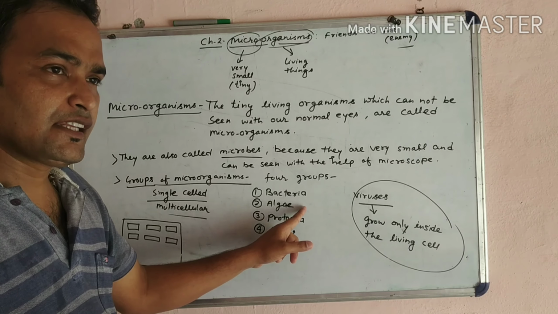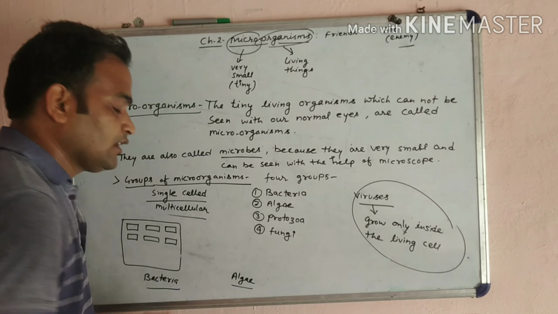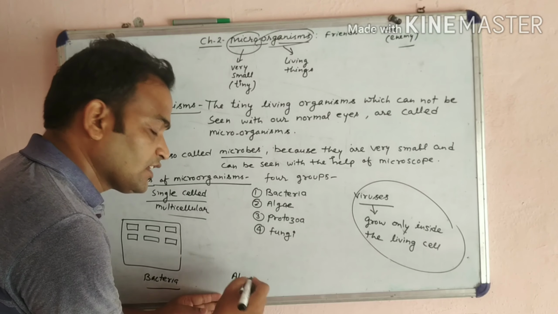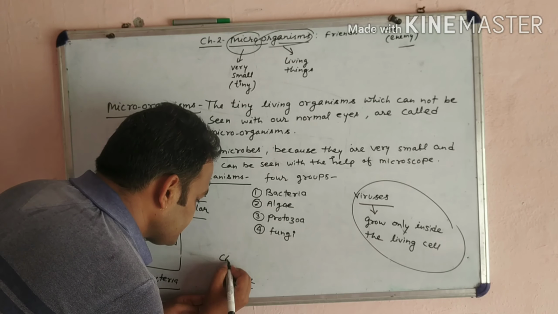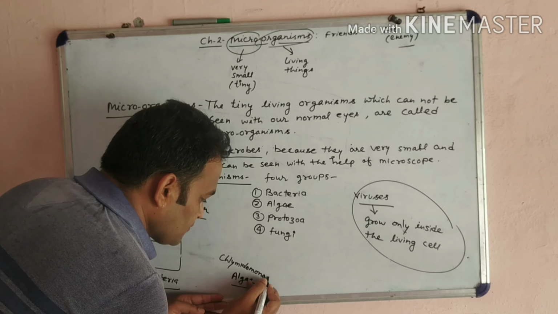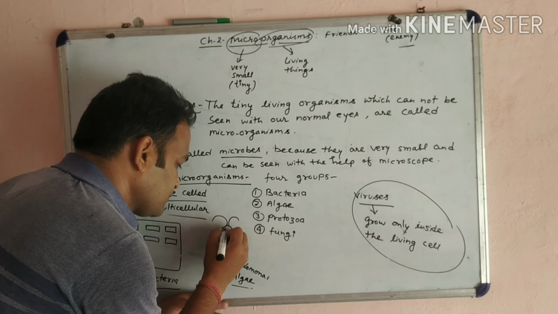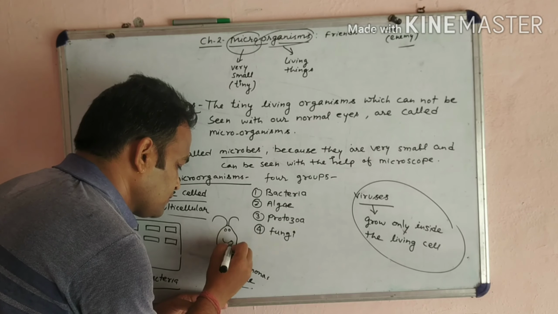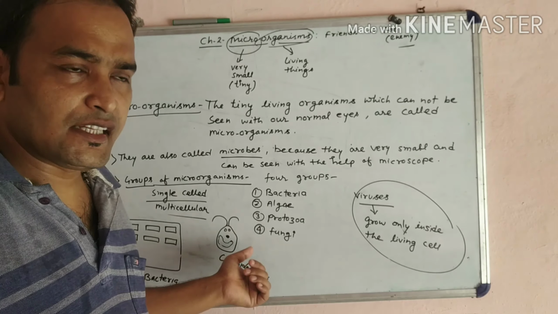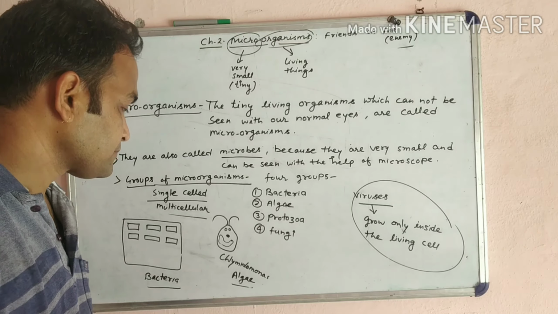And algae are multicellular as well as single cellular. An example of single cellular algae is Chlamydomonas. So this is an example of algae which is single cell, and the name of the algae is Chlamydomonas.